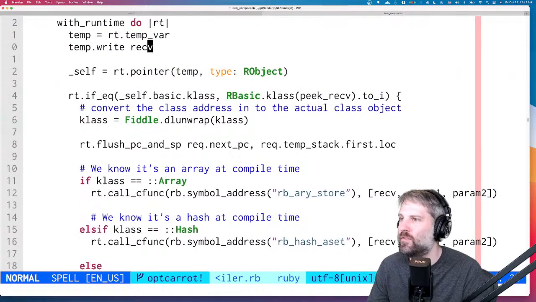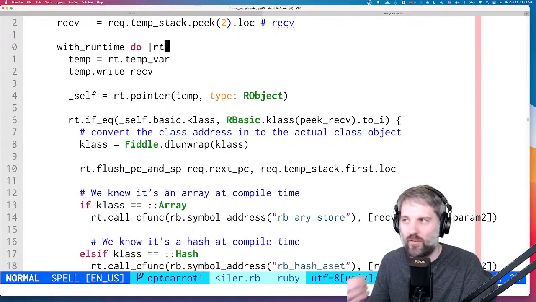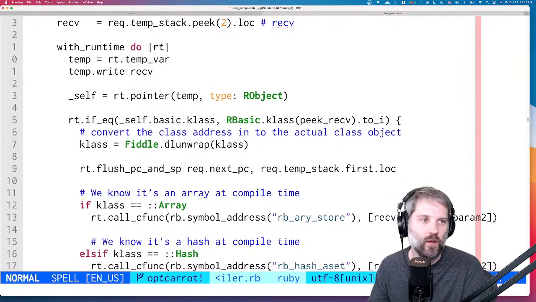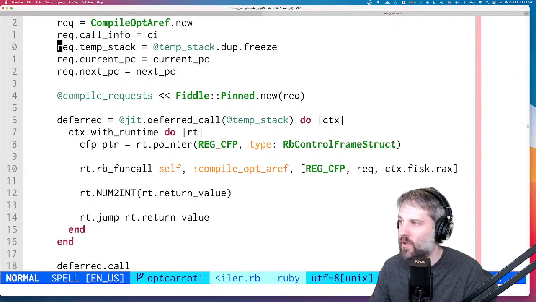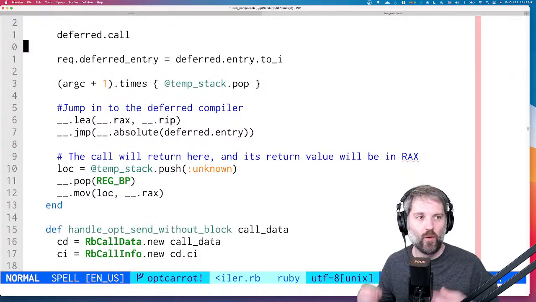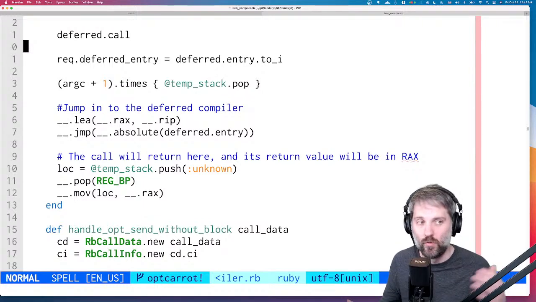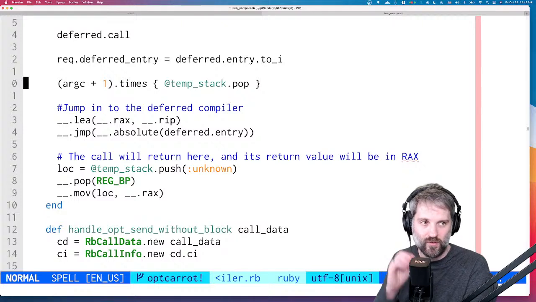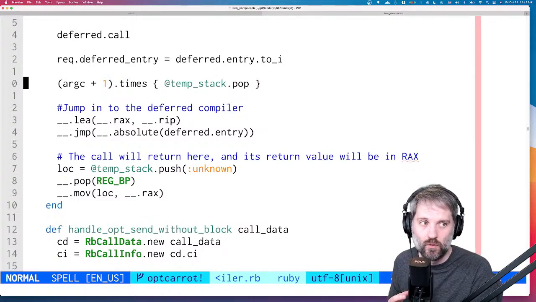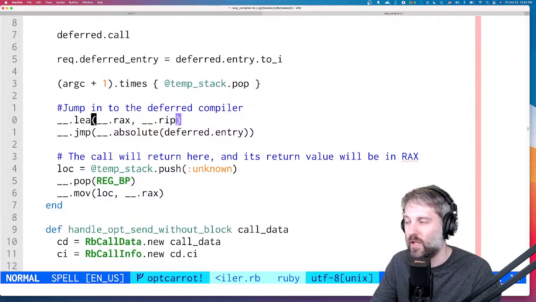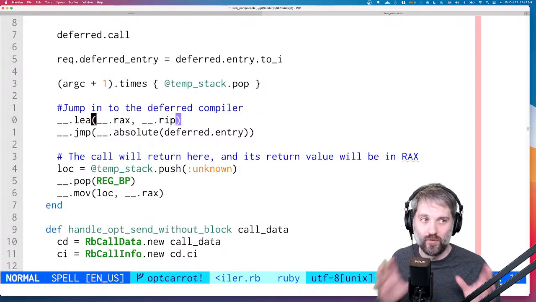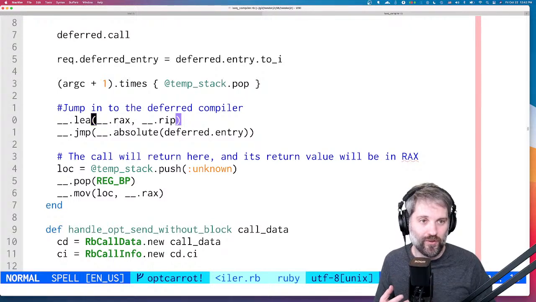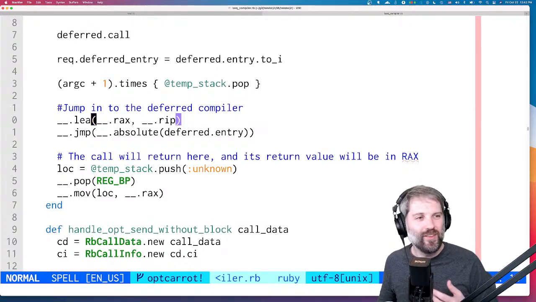I've been developing this kind of DSL for TenderJIT. So you see this with runtime here. One thing I have to admit is that when I first started writing this JIT compiler, I wanted to see if it was actually possible. Could you do it in Ruby? The first step I did was essentially to write assembly code in the JIT compiler. So these are Ruby methods. It's Ruby, but we're putting together what looks like assembly language, which I think is kind of interesting.